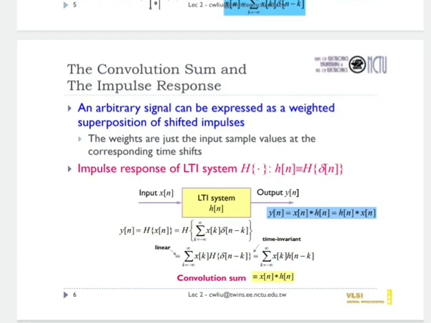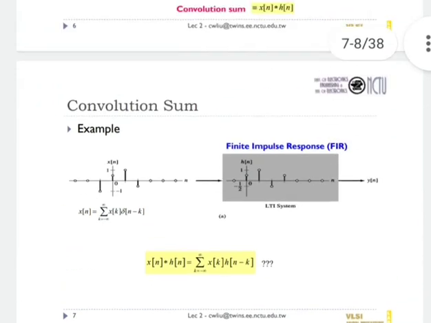Now the equation for this is given here for linear time invariant system.